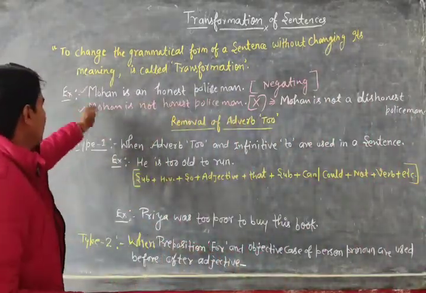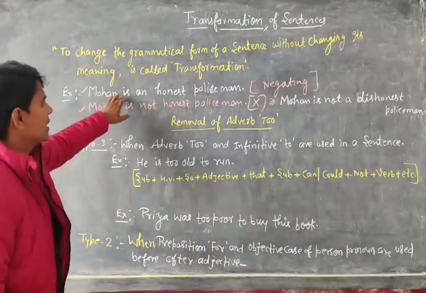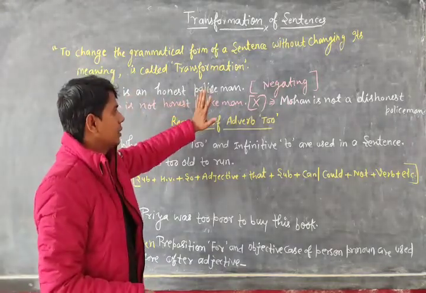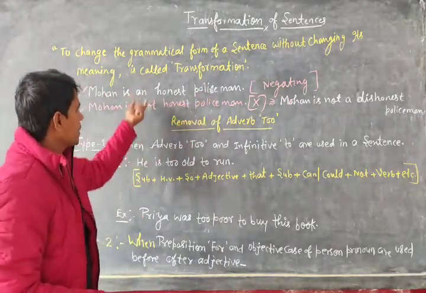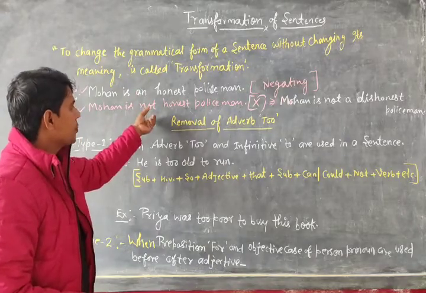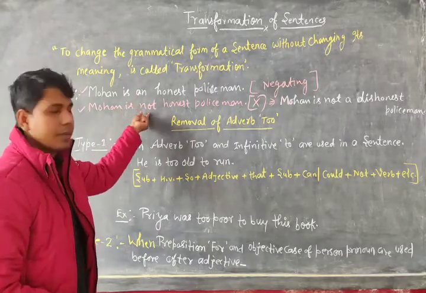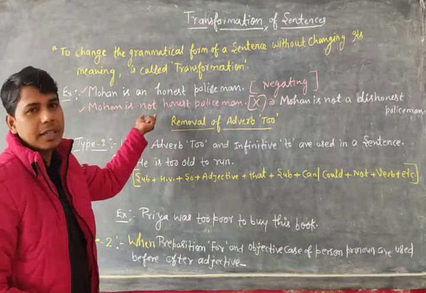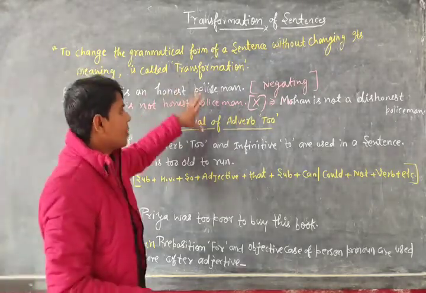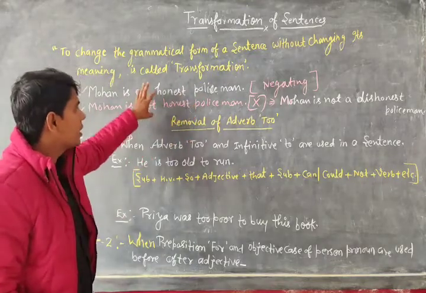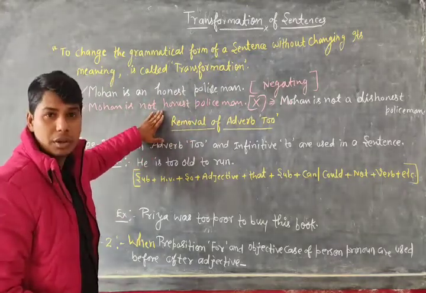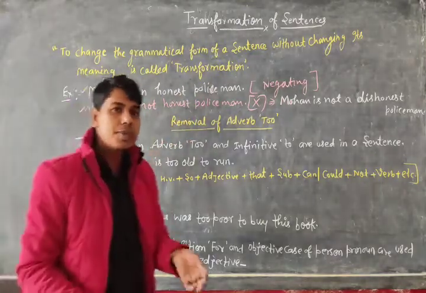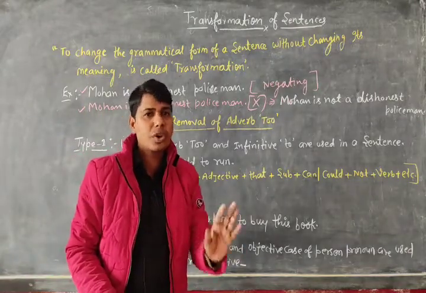We have the example that Mohan is an honest policeman. When you change the sentence into negative, some students just put not right after the helping verb. This method is not correct. This is interchange of sentence, but when you transform a sentence, this method is wrong, because transformation says the sense should not be changed.